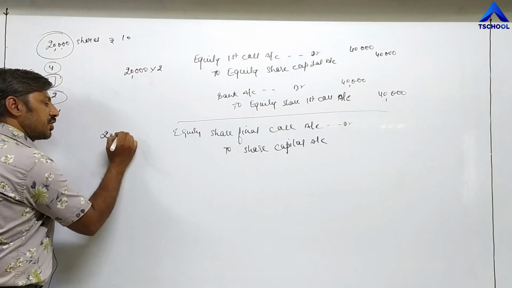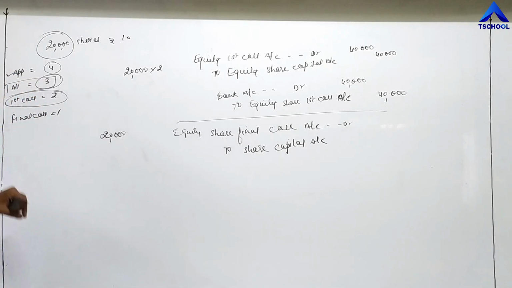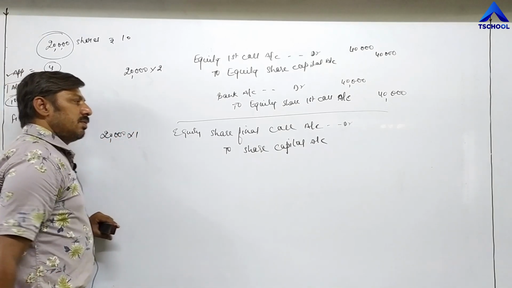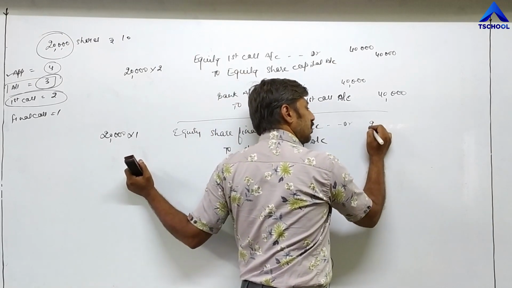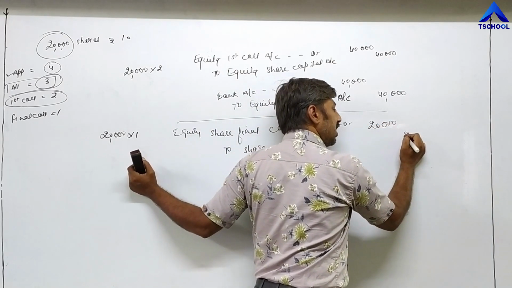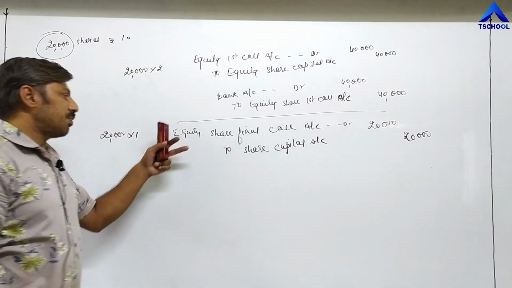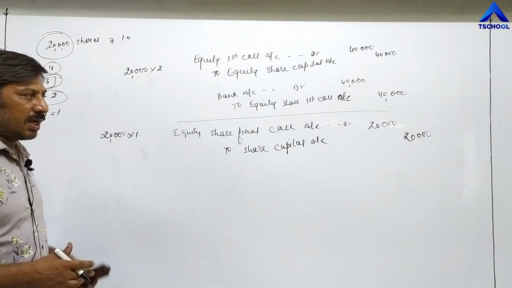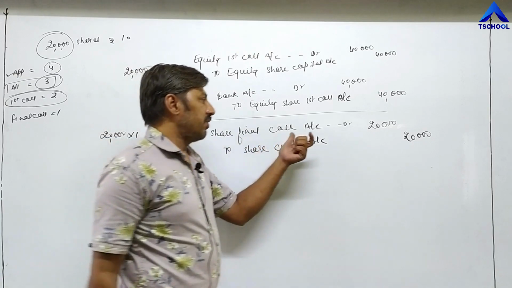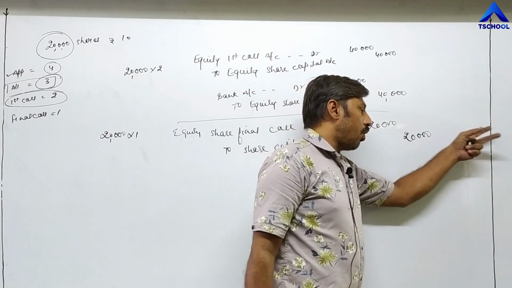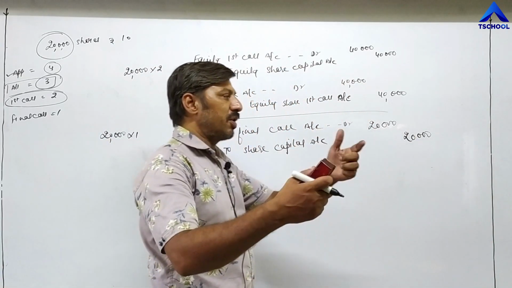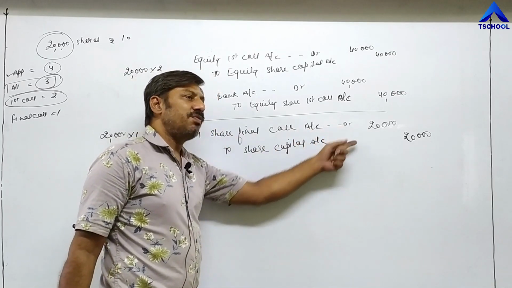And in total, how many shares has the company issued? 20,000. On each share the company has to receive 1 rupee, 20,000 into 1, so it becomes 20,000. This entry is passed by the company in advance. This is a due entry. The company wants to say that we have to receive 20,000 rupees from all those shareholders to whom shares have been allotted.